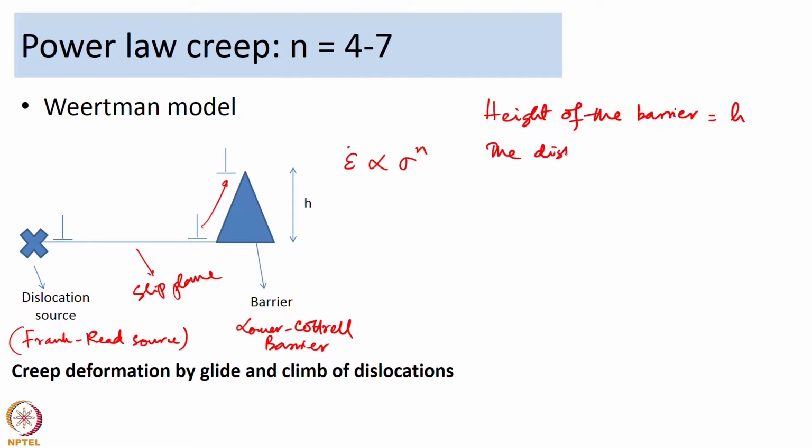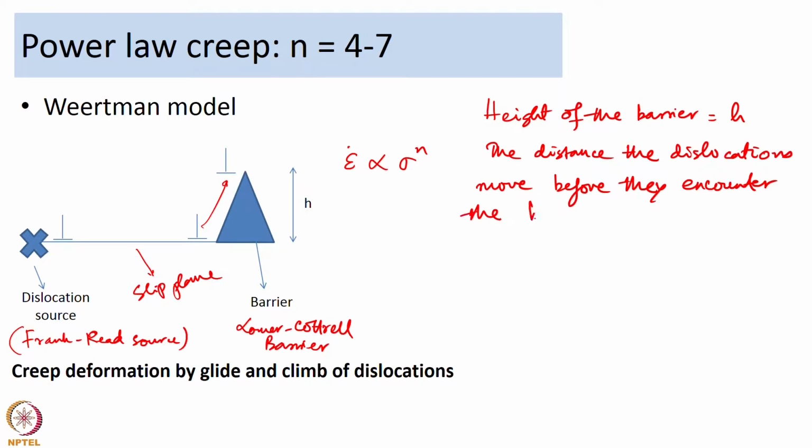The distance the dislocations move before they encounter the barrier is L. It is basically the distance along the glide or slip plane.